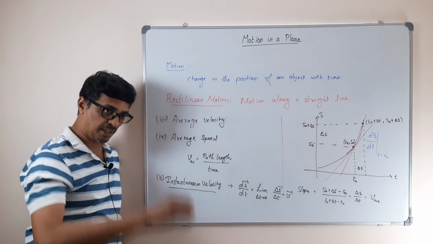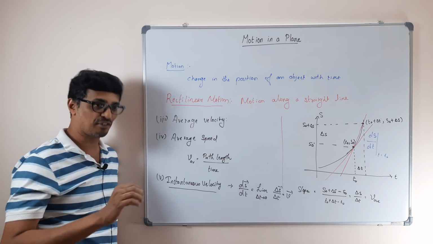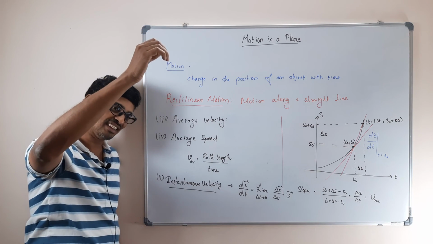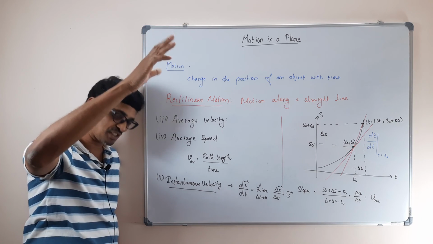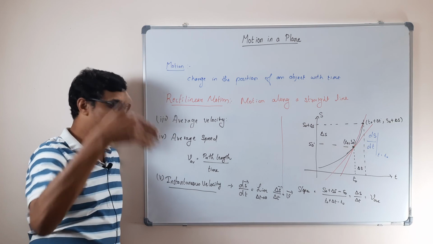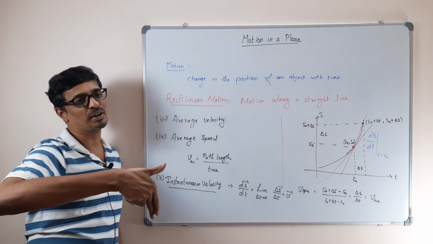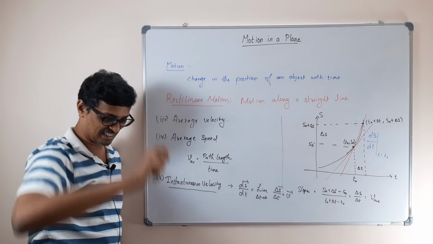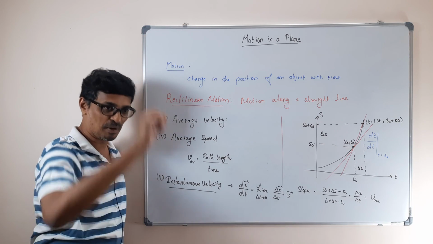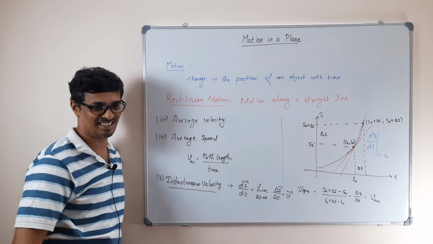When I put the example of dropping the stone, that is a special case where your average speed and the magnitude of average velocity will be the same, because the path length is straight, and the path length is equal to the magnitude of the displacement.